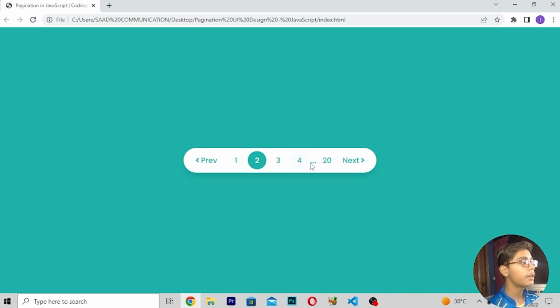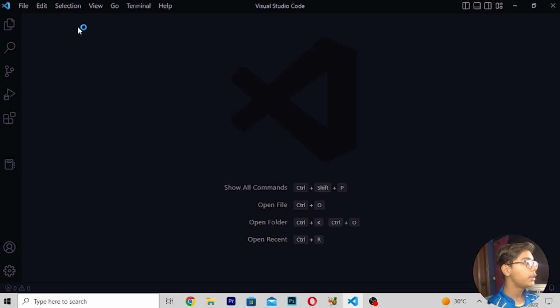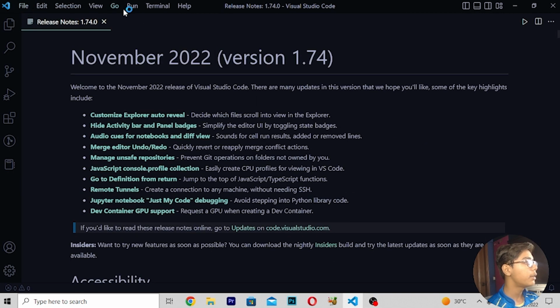So this is what we are building, our pagination UI design using a while loops project today, because like I've been telling you, we are building all the parts of this JavaScript series project based. So today also we are building this tutorial project based, and these videos will also be project based. Now we'll be starting and seeing how to build this. For building, I will be opening my VS Code, like previously we worked with VS Code when we built many projects using JavaScript on many different topics.